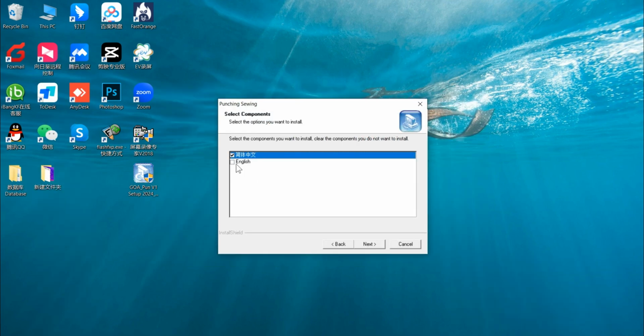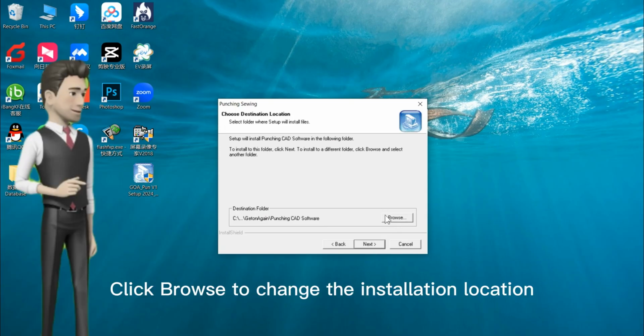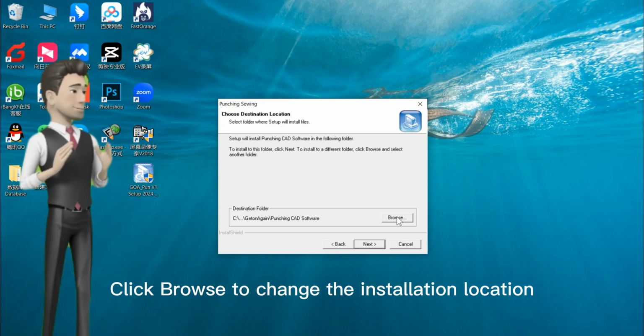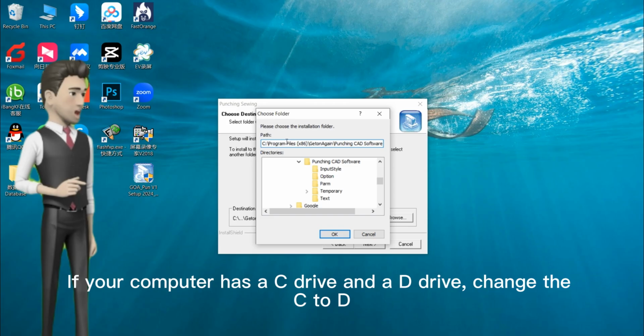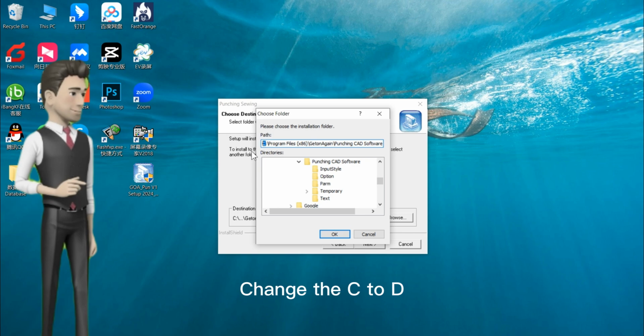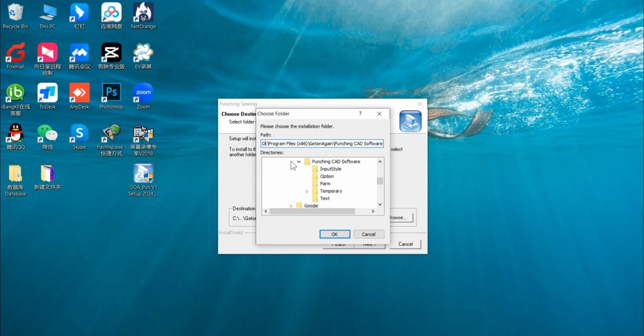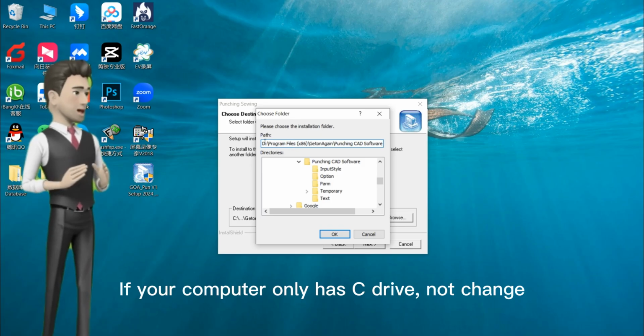Next, check English. Next, click Browse to change the installation location. If your computer has a C drive and a D drive, change the C to D. If your computer only has a C drive, do not change.